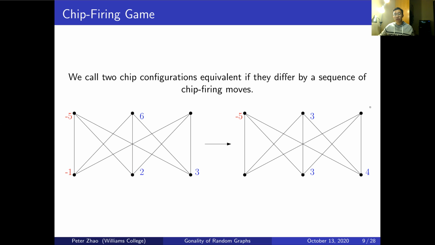Okay. And just as a note, we can also chip fire vertices that contain fewer chips than the number of edges they have. That vertex just simply goes into debt, or has negative value. So for example, in this first graph, if I had fired this bottom vertex 2, it will still be forced to send 1 chip along each of its edges, but the remaining value would then just be -1, which is totally fine. There's no rule saying that we can't have negative value.